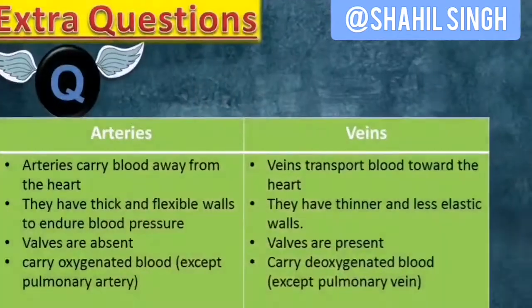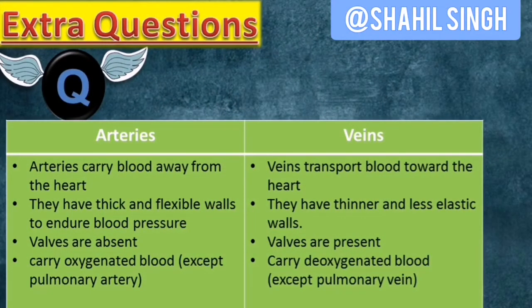Differentiate between arteries and veins. So arteries carry blood away from the heart while veins transport blood towards the heart. Arteries have thick and flexible walls to endure blood pressure, while veins have thinner and less elastic walls. Arteries do not have valves, while veins have valves. Arteries carry oxygenated blood and veins carry deoxygenated blood.